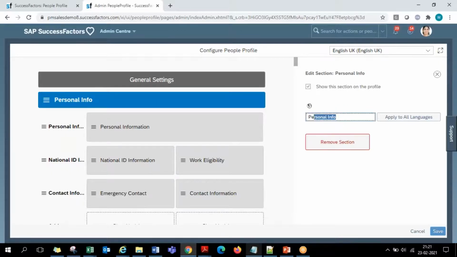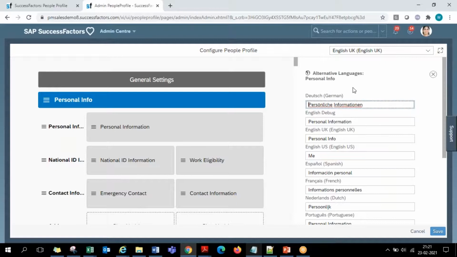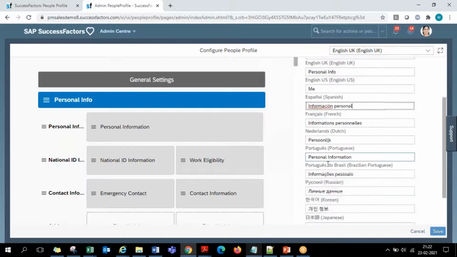So that gets updated not only in the default English language. If you want to update the translations, guys, SuccessFactors is supported in multiple languages, so these are the standard labels. When you make a change to the standard label in one language, you are supposed to update it in the other languages too. If you click on this globe icon just above the label field, the system will give you the standard labels. How is personal information pronounced in German? Similarly in Spanish, in French, in multiple languages, it displays how it is already given. Whatever change you want to make, you can also make it in the respective other languages.